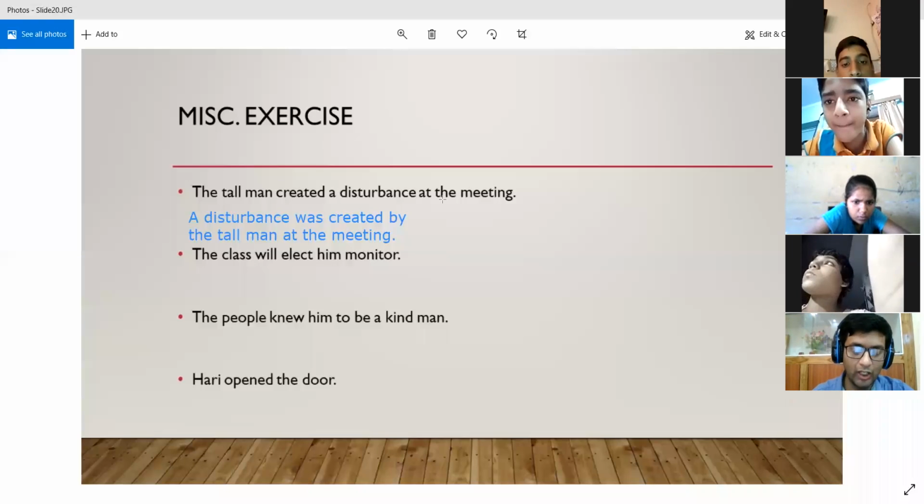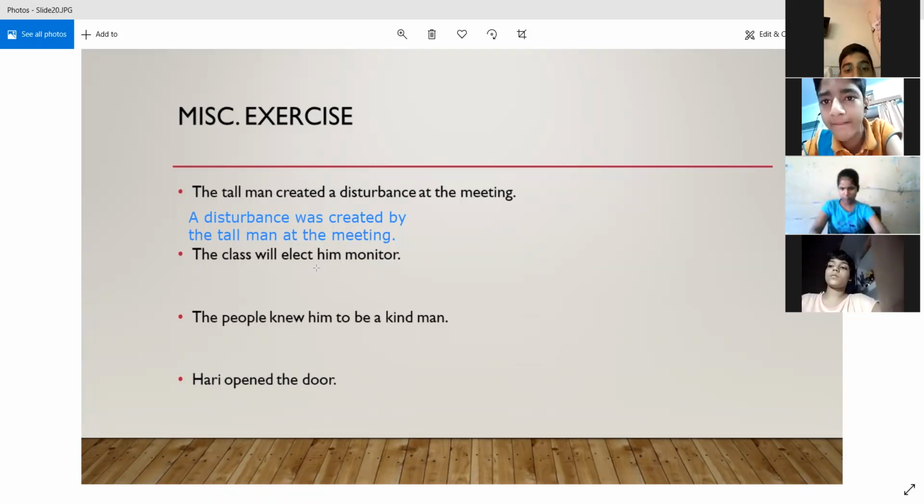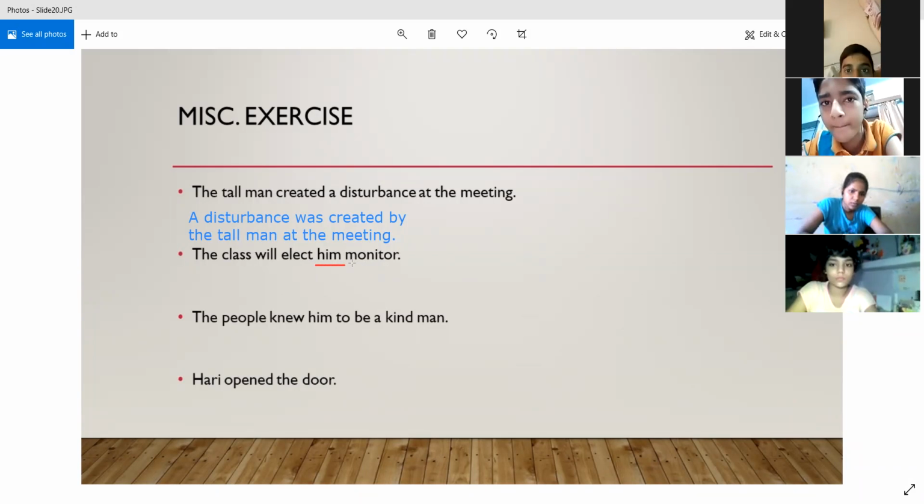All right. So now if you remember, we read a concept where in some sentences, an object is given and an object complement is also given. If you attended the class, you will remember that I told you something about the object and its complement.